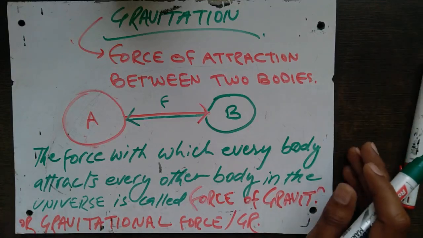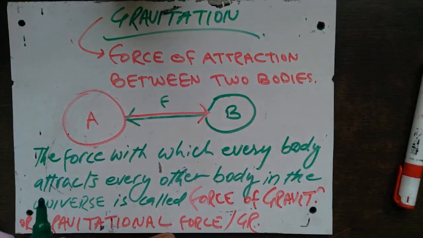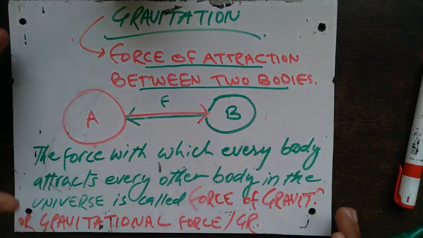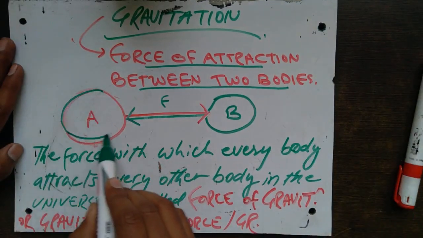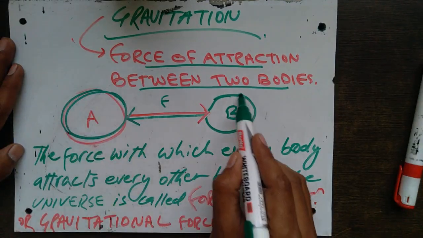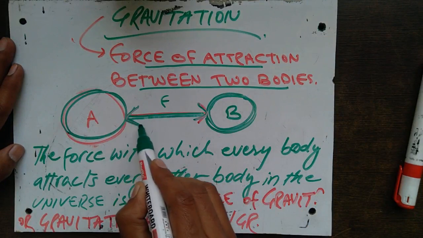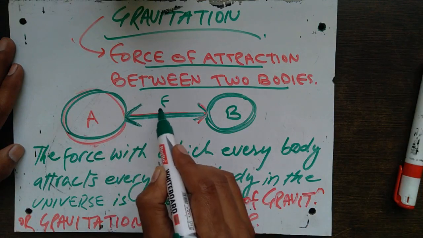Now let us understand what is gravitation. It is the force of attraction between two bodies. Let we have body A and body B. Both bodies are attracting each other with some force, that is F.